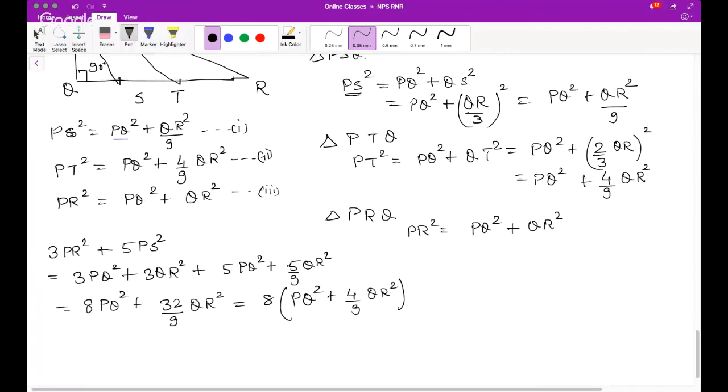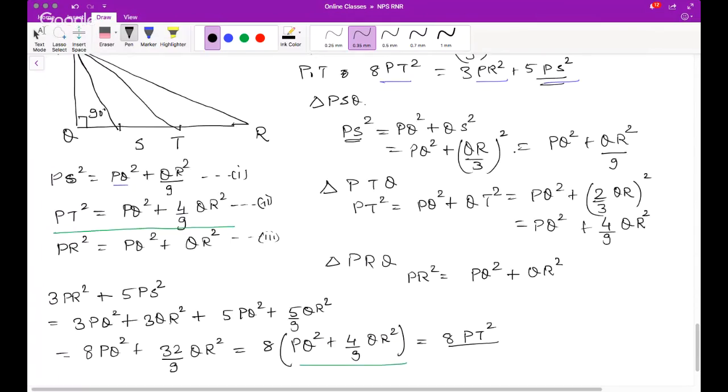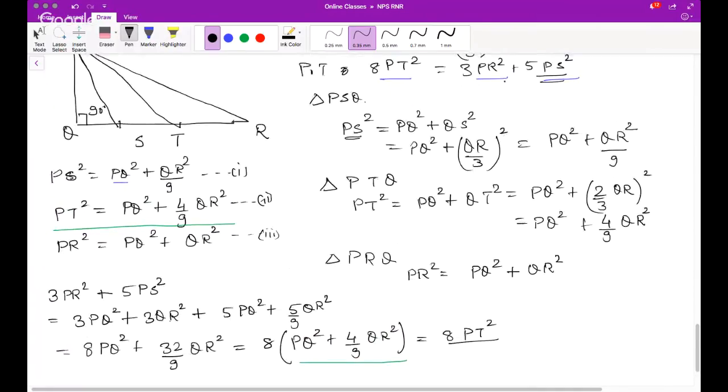And if you see there is a resemblance right here, so you will get 8 times PT square. This is what was to be proved. Neha, you got it? So 8 times PT square is 3 PR square plus 5 PS square.